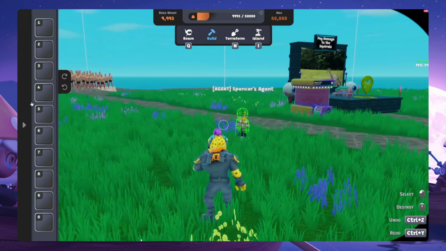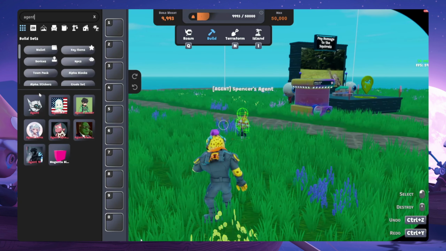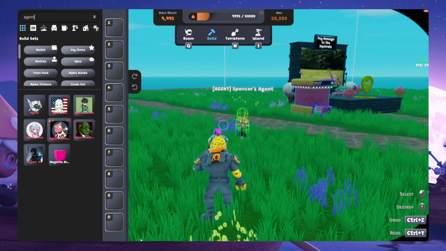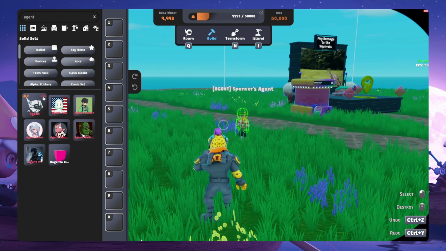If you do not have an agent, it's pretty easy. Just search agent in the build menu. We have a couple of pre-configured agents from Virtuals and Hologram. They are pretty fun to talk to. They have great personalities. But you can just click here, drop an agent. I already have one placed on my island, and we enforce a one agent limit right now.